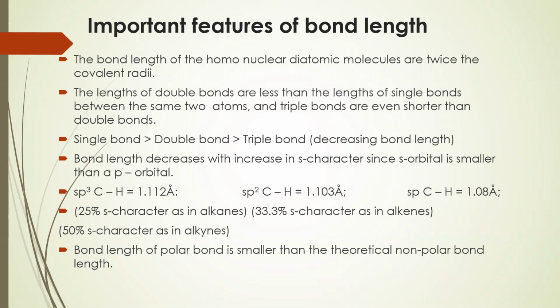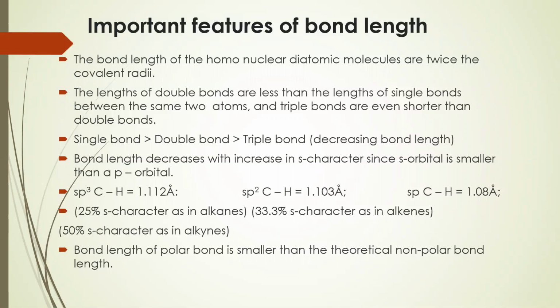We have already talked about how the bond length is calculated between an ionic compound and a covalent compound. Now, the length of double bonds is always less than the length of the single bond between the same two atoms, and triple bonds are even shorter than the double bond, because bond length is inversely proportional to